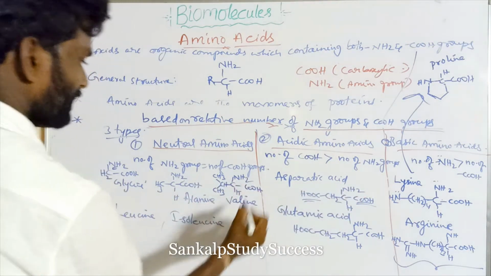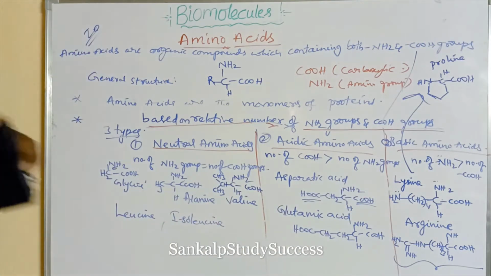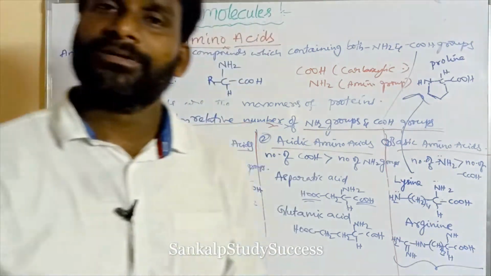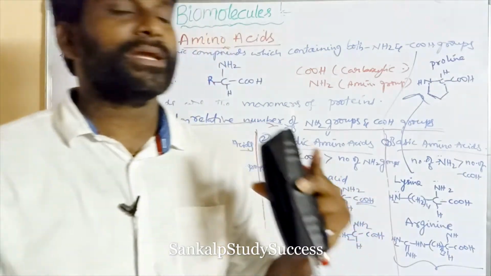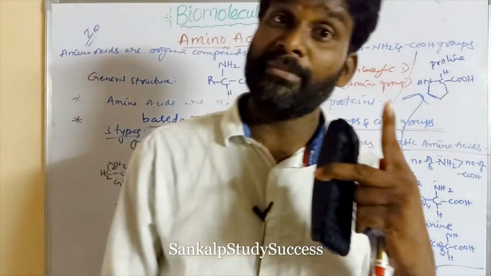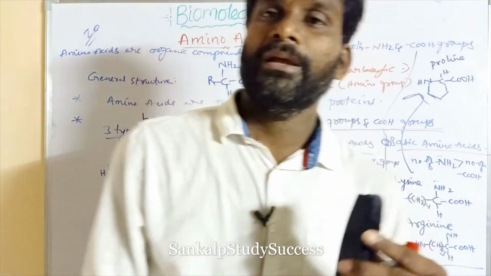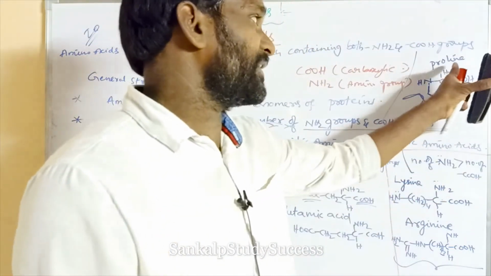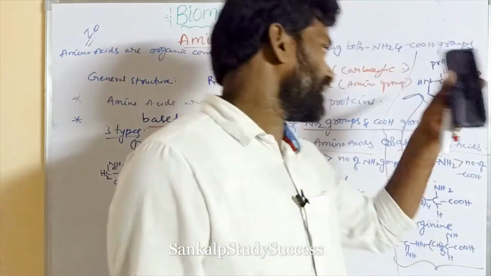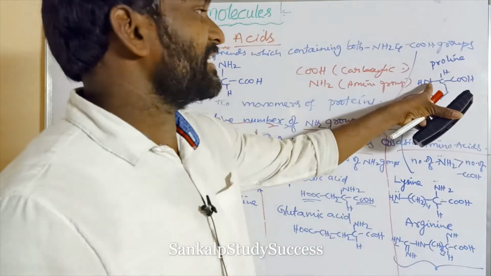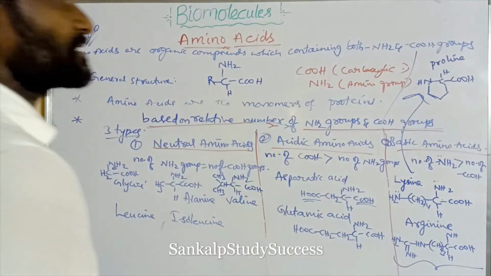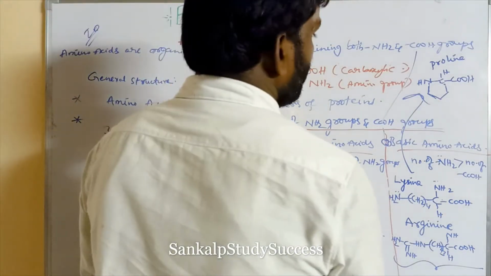So all naturally occurring alpha amino acids contain a primary amine group, except proline, which is a secondary amine.